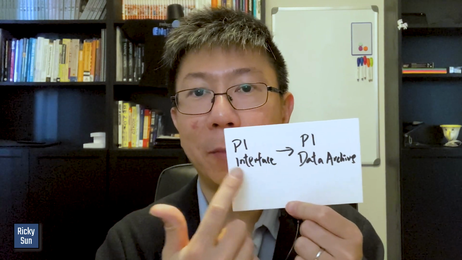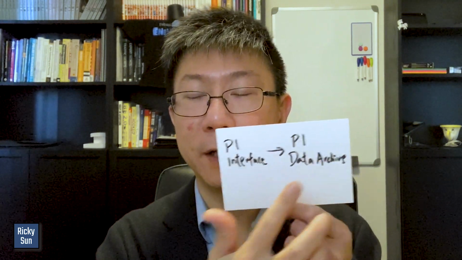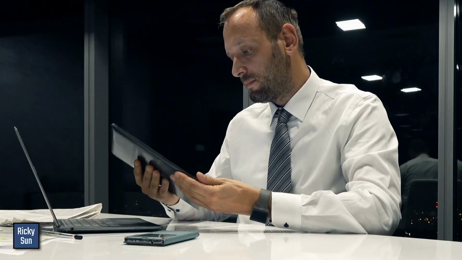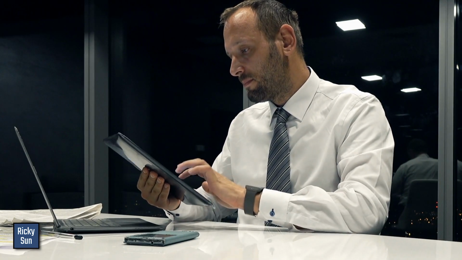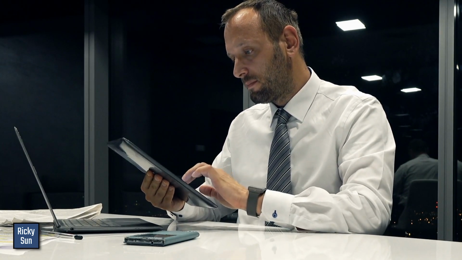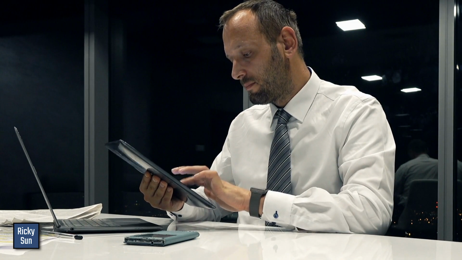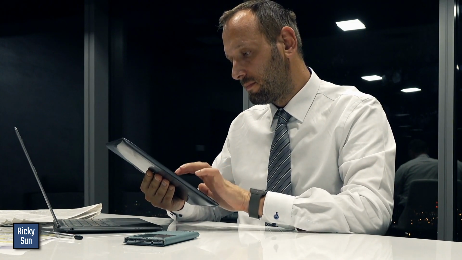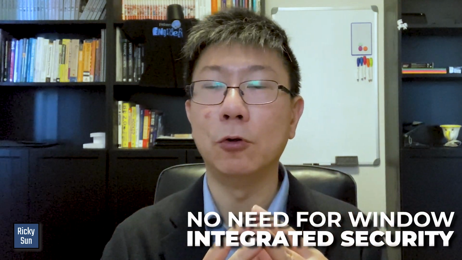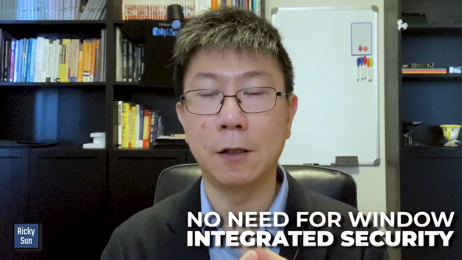I want to install my interface and then the data archive, and that's fine. If you just treat it like a traditional data historian, collecting data from one machine, Pi interface box to the data archive, then you don't need Windows integrated security.